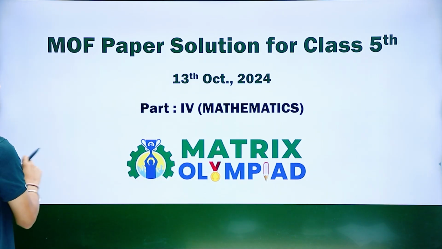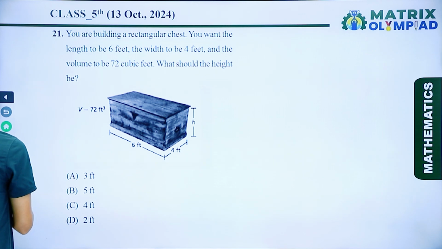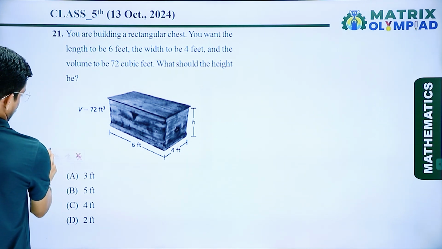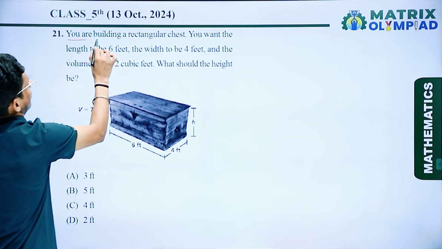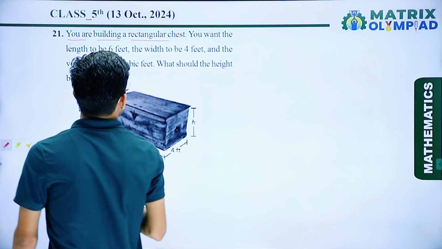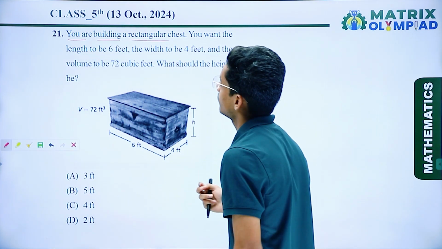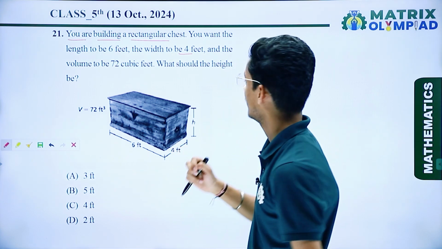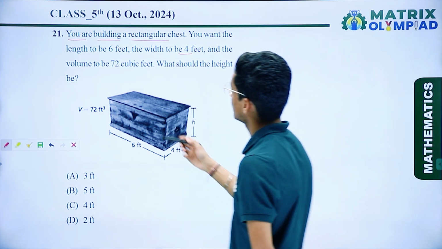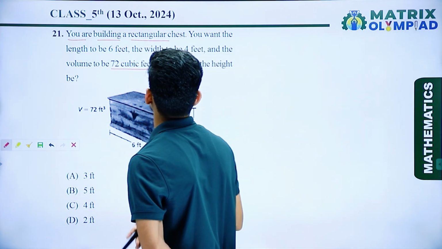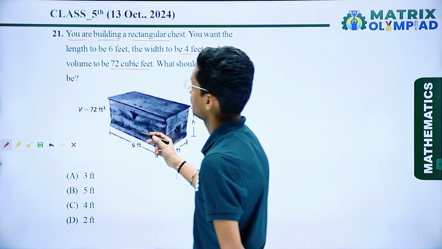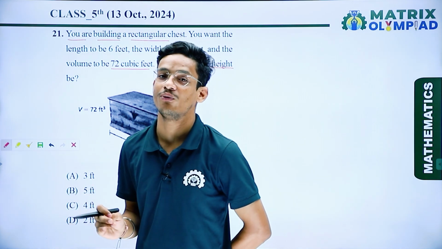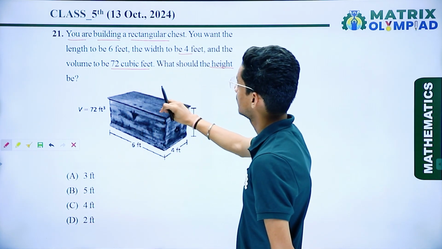So here is question number 21. You are building a rectangular chest. You want the length to be 6 feet, the width to be 4 feet, and the volume to be 72 cubic feet. So what should the height be? Here we have to find the height of this rectangular chest box.